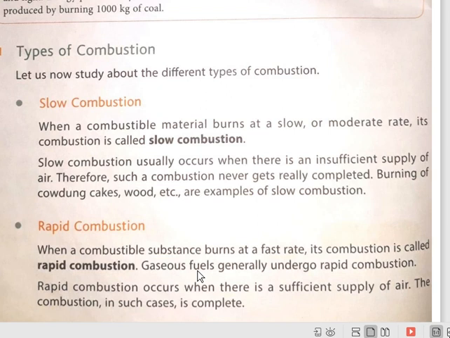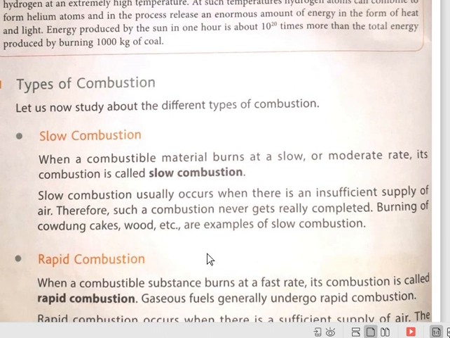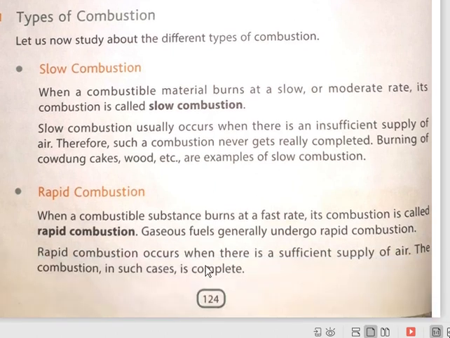Now, about rapid combustion. When a substance burns at a fast rate, its combustion is called rapid combustion. For example, gaseous fuel generally undergoes rapid combustion. How? Because in gaseous fuel, the air or oxygen mixes properly, and hence the combustion takes place completely.